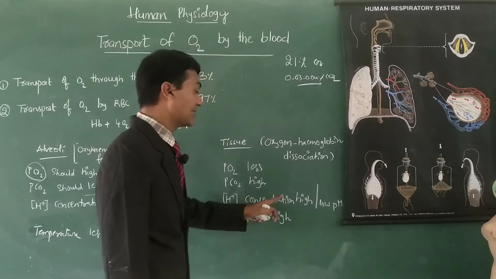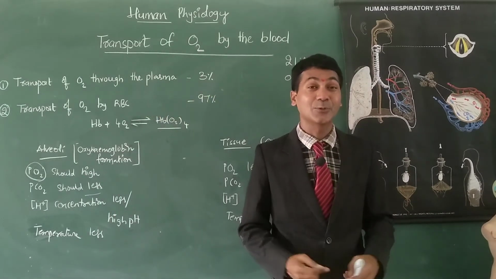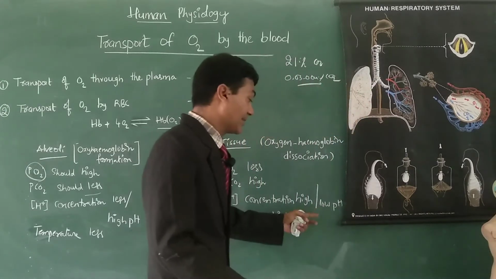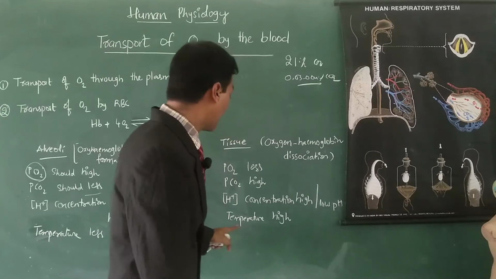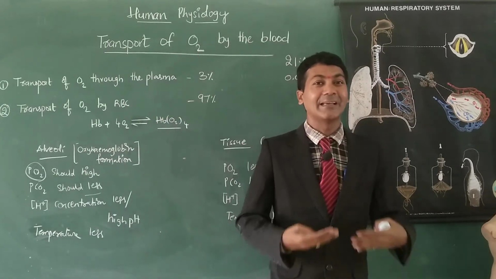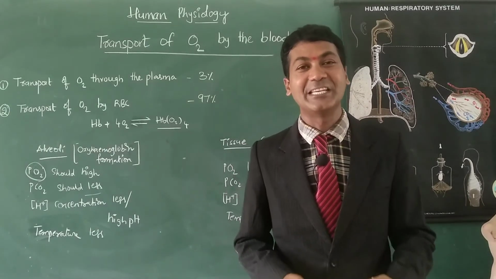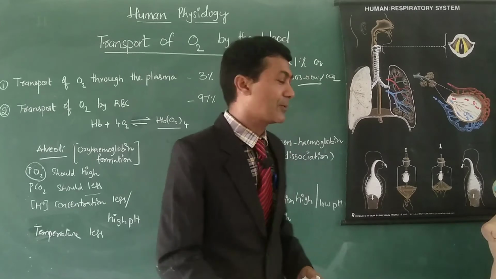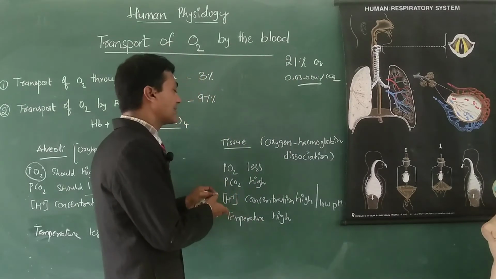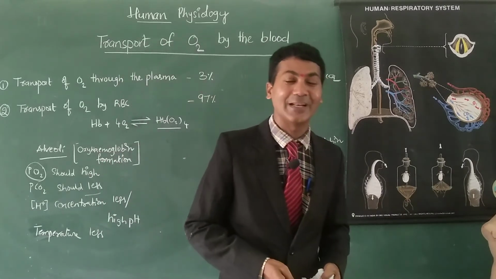And H plus ion concentration: various metabolic activities take place at the tissue level, so obviously H plus ion concentration is more, which is nothing but low pH. And finally temperature is high. As we know, cellular respiration releases heat as a form of energy, so the temperature is also high. So these are the conditions created in tissue so that oxygen dissociates from hemoglobin at tissue level.